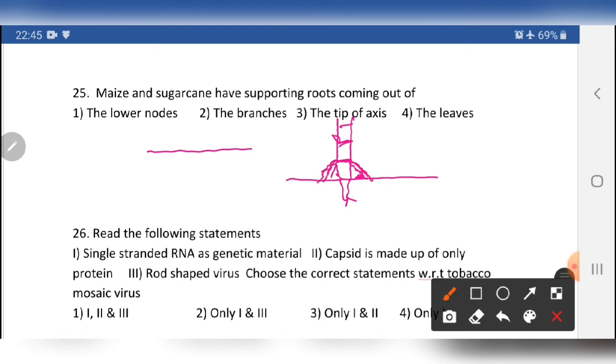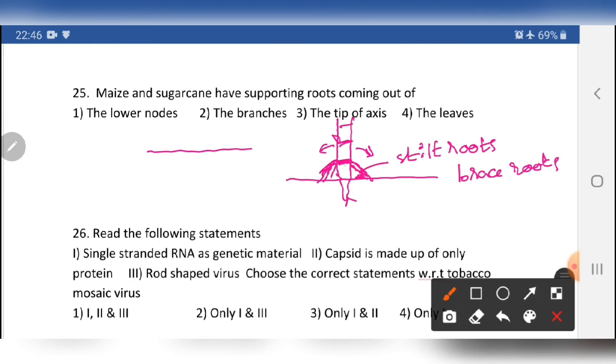Due to that, the aerial plant body does not bend. Due to the adventitious roots, the plant body gets support from the wind. So these roots, which provide mechanical support, are called stilt roots, or we may call them brace roots. So the question is, where are the roots formed?